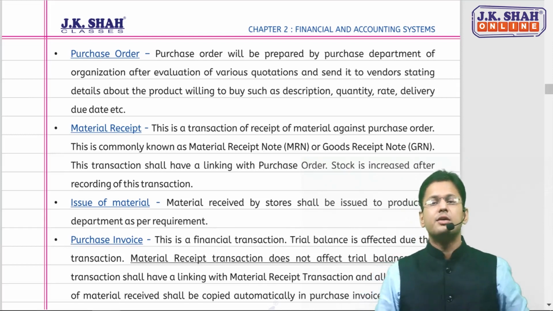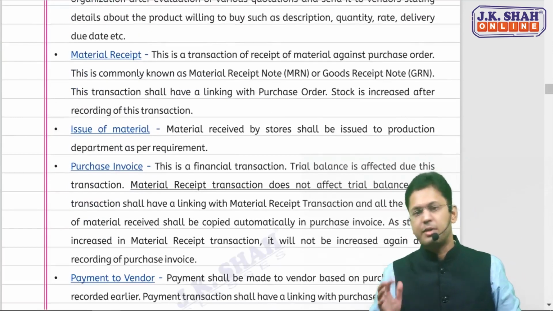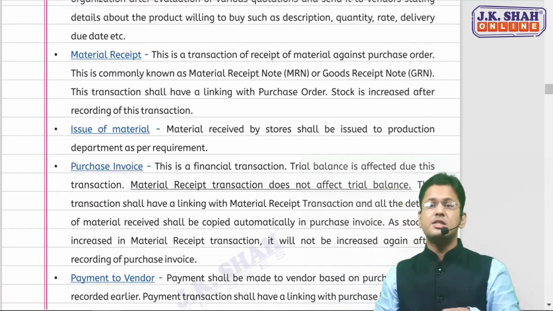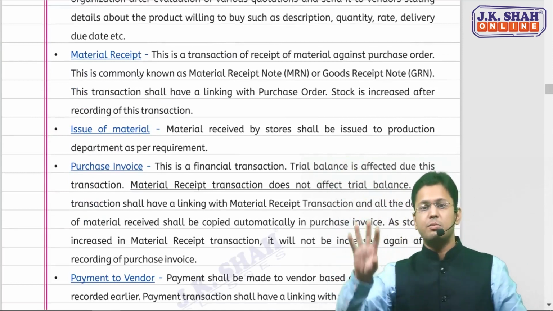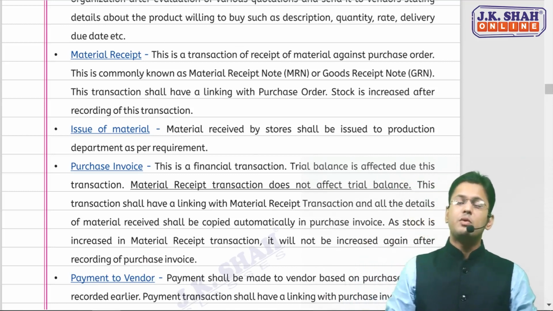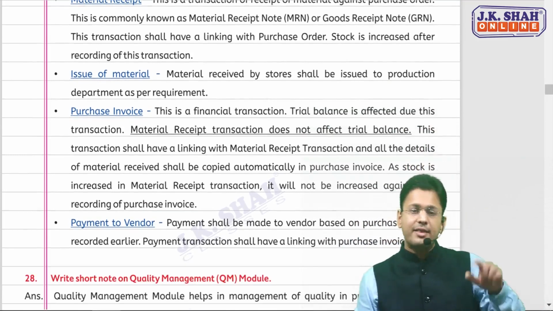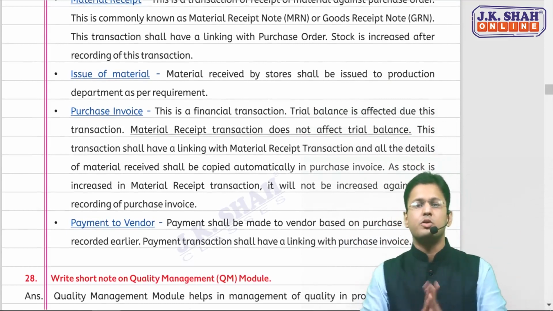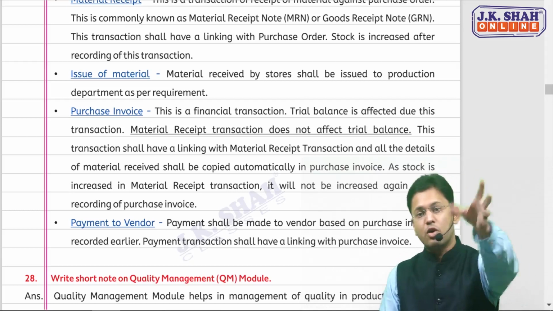The supplier will send the goods, the material will be received by the organization, by the purchase department. The purchase department, once received the material, will issue the material to the production department. The purchase department will take the invoice from the supplier and the payment will be made to the supplier or the vendor. So this is how this particular process goes. Easy and simple, but logical.